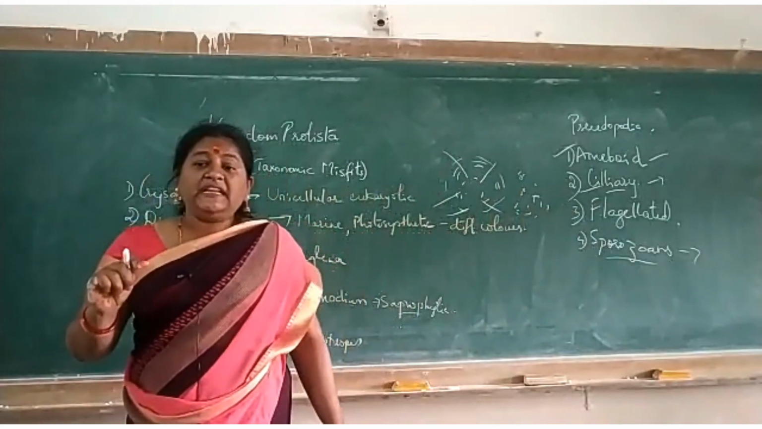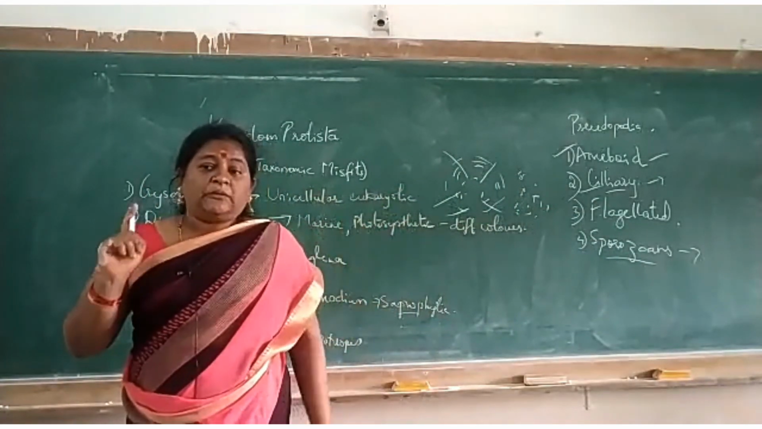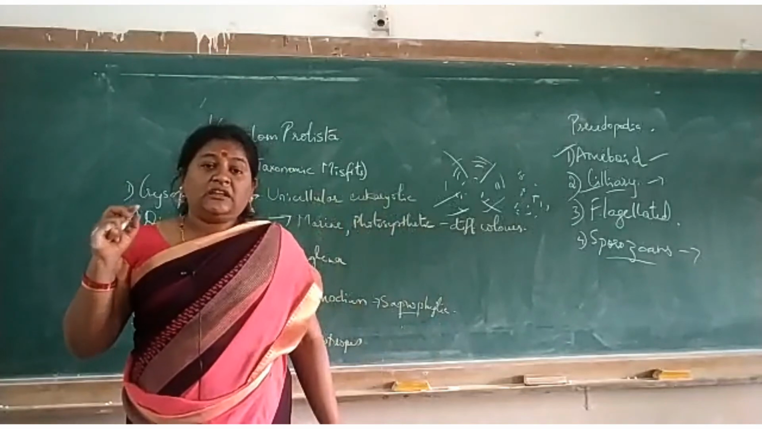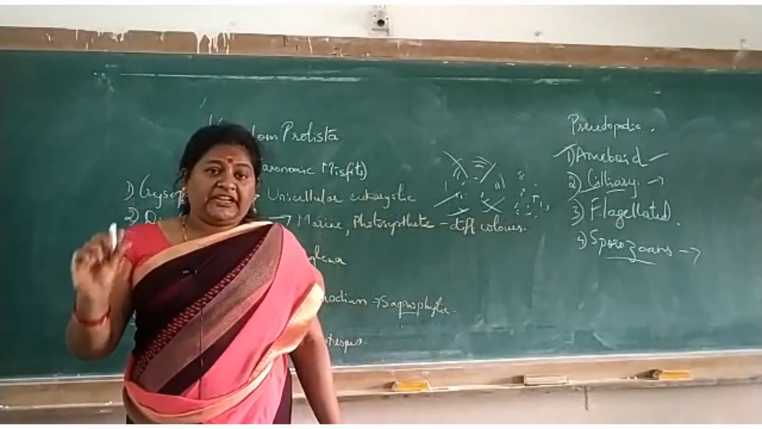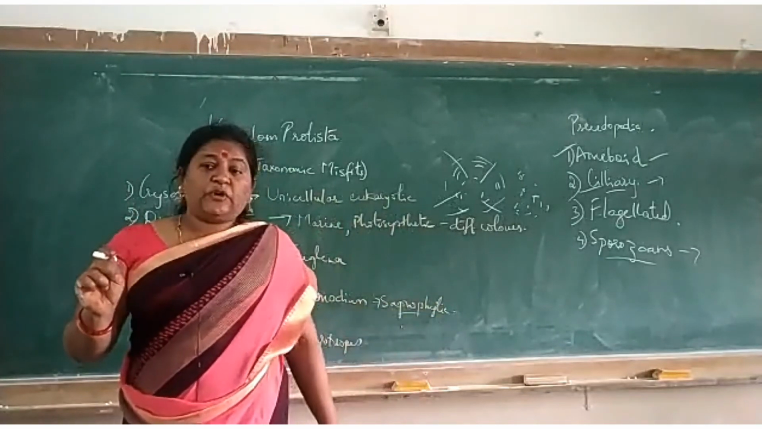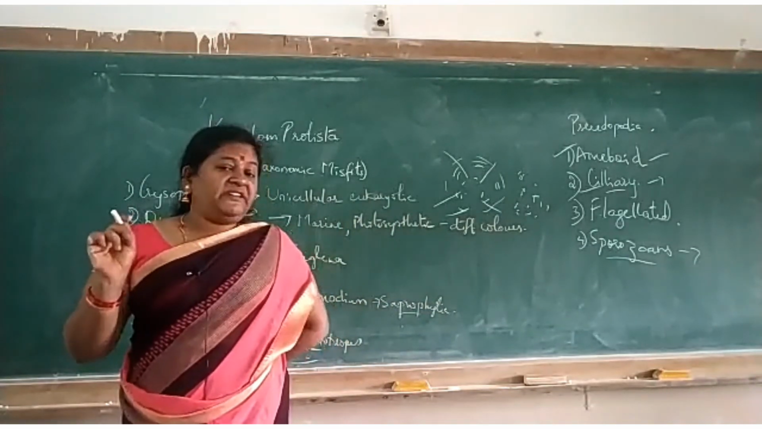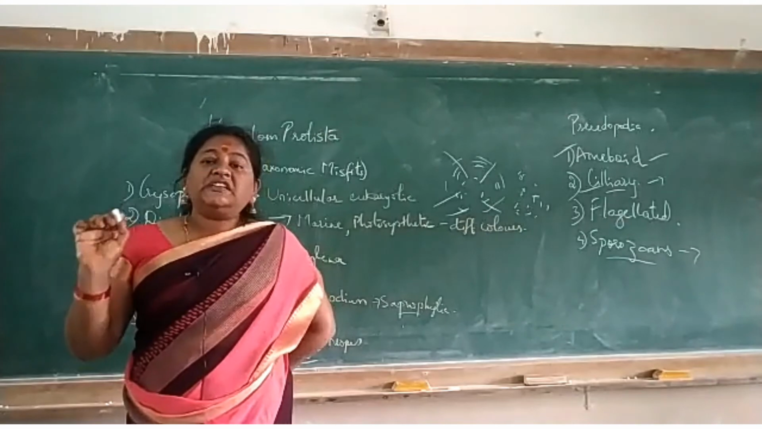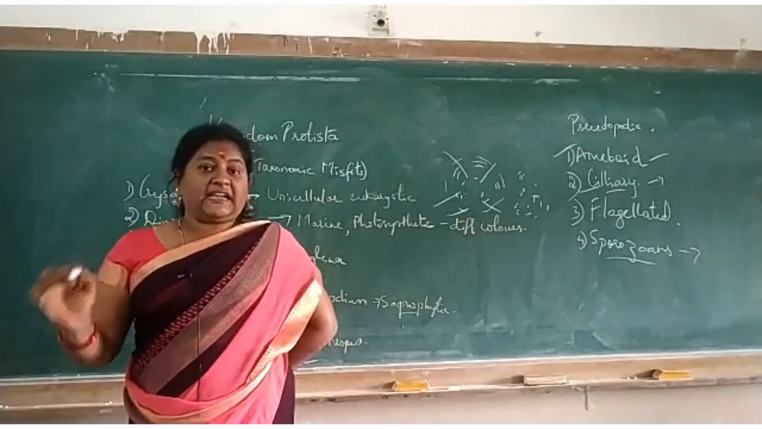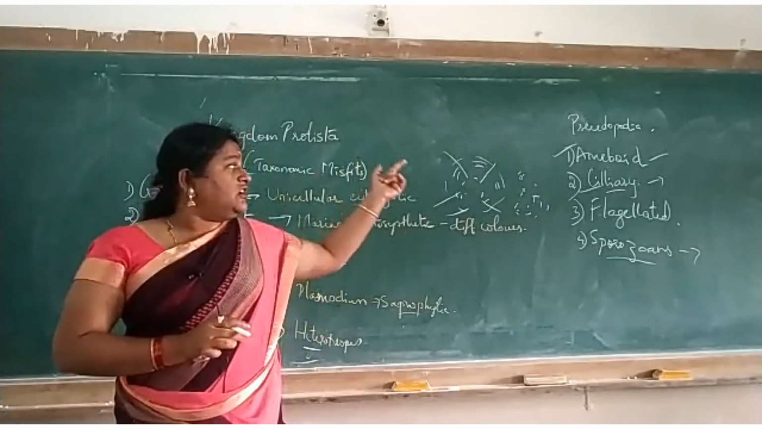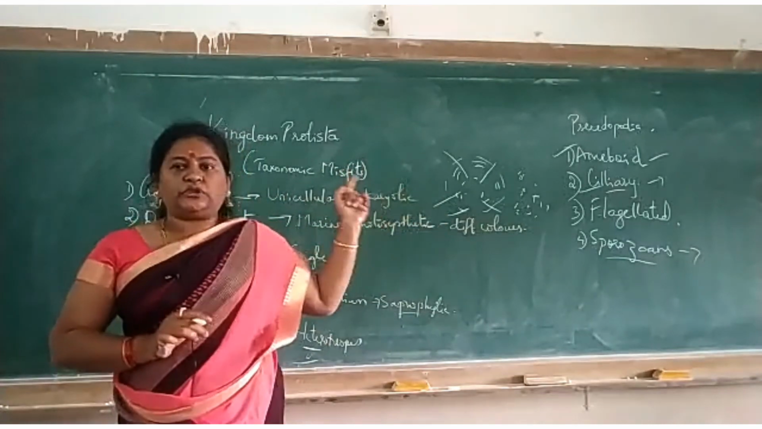Sorry, example is plasmodium. See here, plasmodium is a very, very dangerous organism, okay. That plasmodium, it spreads malaria, okay. That germ is very, very dangerous. So it is also called as endoparasite. Now these all are coming under protozoans, okay.